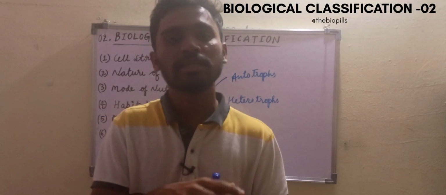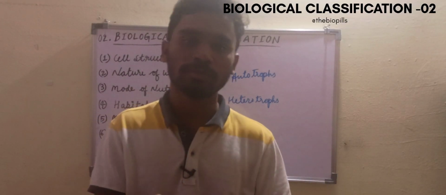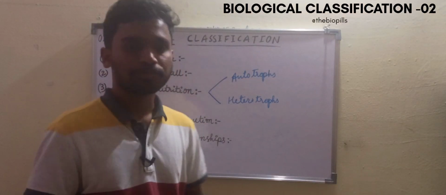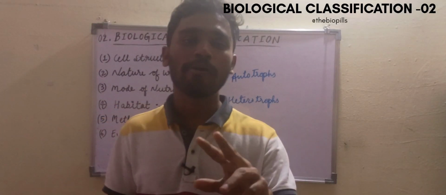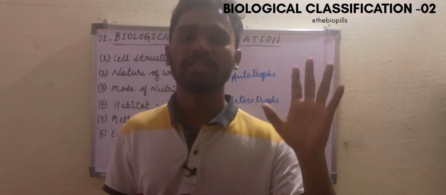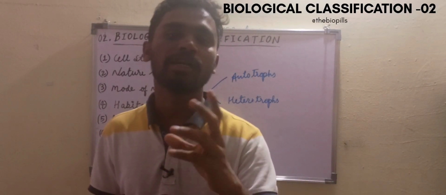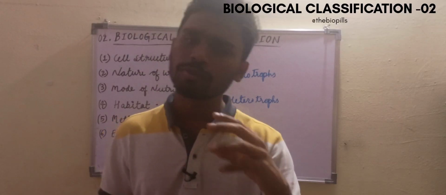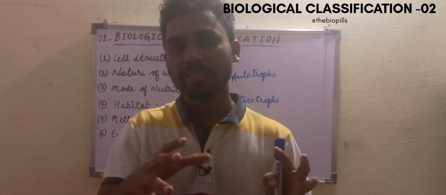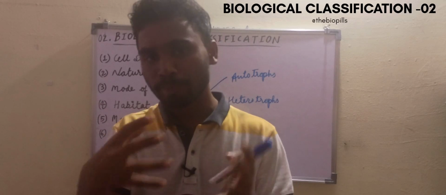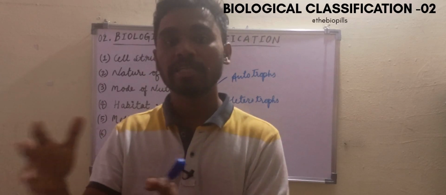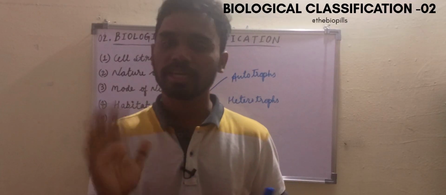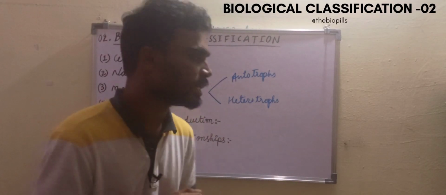We kept changing organisms into different groups by understanding their different characters. All these plant and animal kingdoms have gone through so many changes because scientists over a period of time understood organisms differently. So the biological classification over a period of time changed as our understanding also changed.